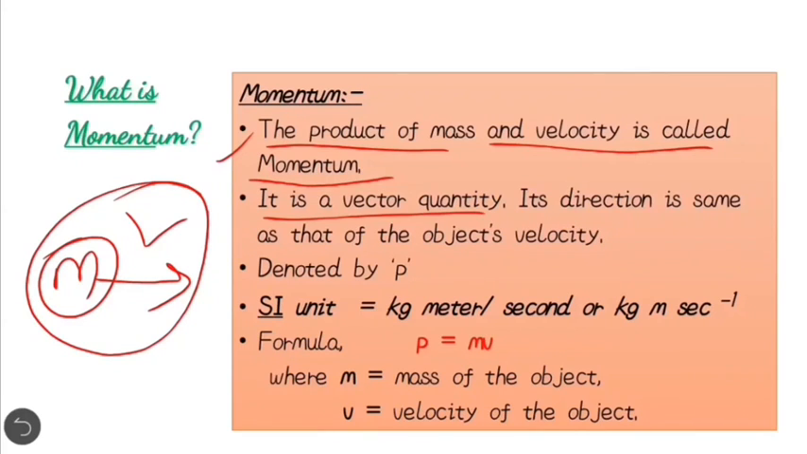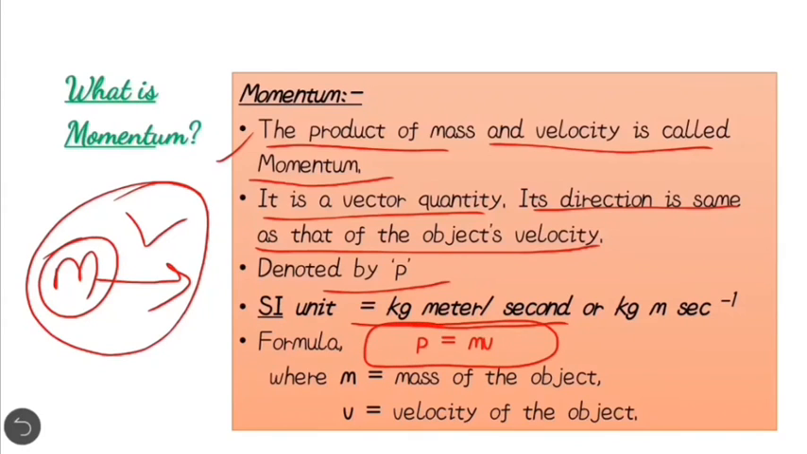Momentum is a vector quantity, and its direction is the same as the direction of the object's velocity. It is denoted by small p. The SI unit of momentum is kilogram meter per second, or kg m/s. The formula of momentum is p equals mv.